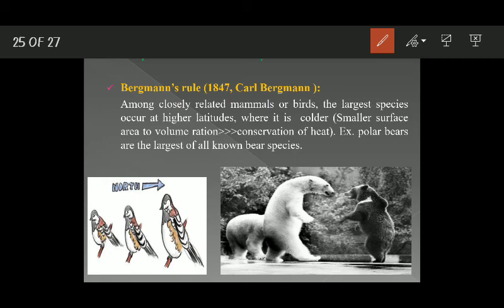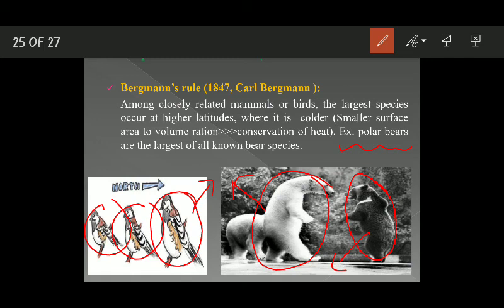And the example is that of polar bears and other species of bears. Among all the species of bears, the polar bears are the largest. Okay, you can here see the polar bears are largest, and this black bear is small in size, because polar bear occurs at higher latitudes and this occurs at lower latitudes. Okay, same is the case with the body size variations that occur in case of birds. You can here see, as we move towards north, as we move towards higher latitudes, the size of birds of the same species goes on increasing.